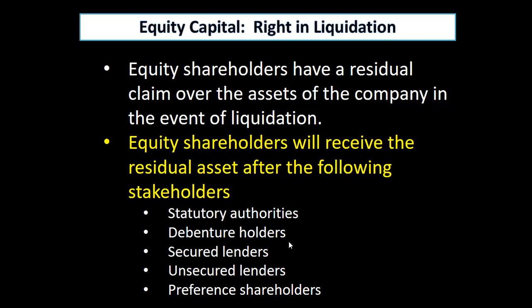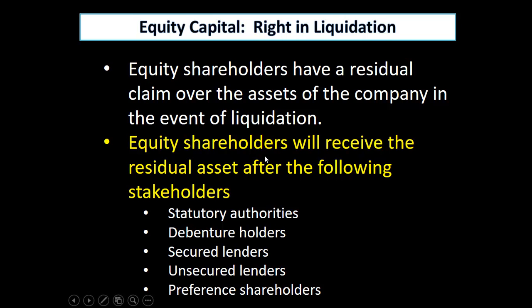Right in liquidation. Equity shareholders have a residual claim over the assets of the company, just like they have a residual claim over the income. They have a residual claim over the assets of the company in the event of liquidation.